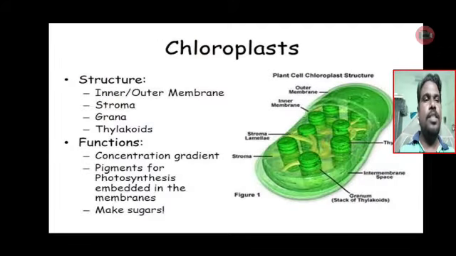See, this is the most important cell organelle of plant. The name of this cell organelle is chloroplast.